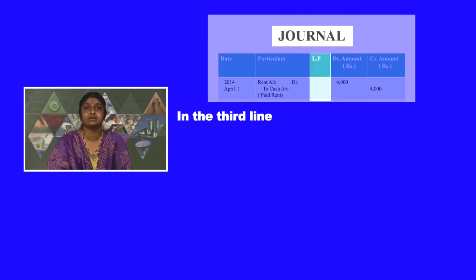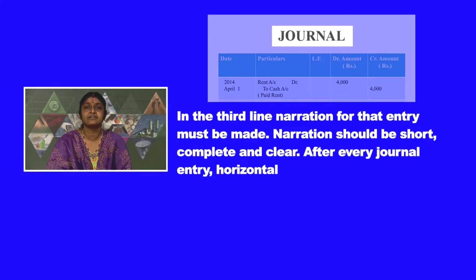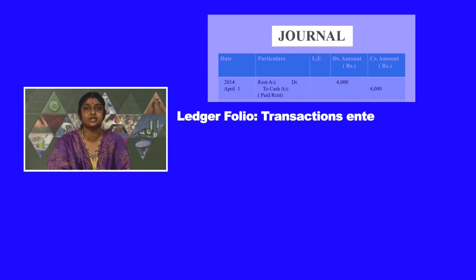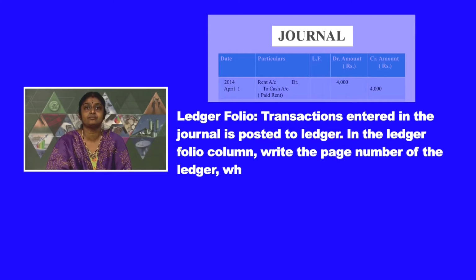In the third line of an entry, narration for that particular entry must be made. Narration should be short, complete and clear. After every journal entry, horizontal line is drawn in the particulars column. This is done to separate one entry from the other. Next, we have ledger folio column. Transactions entered in the journal is posted to the ledger. In the ledger folio column, we write the page number of the ledger where the account is posted.